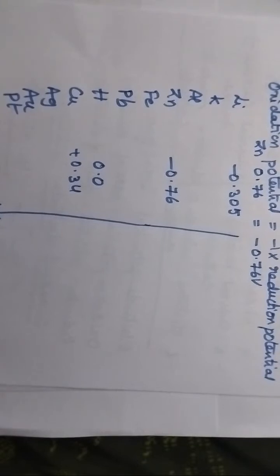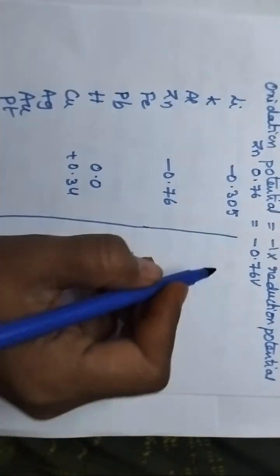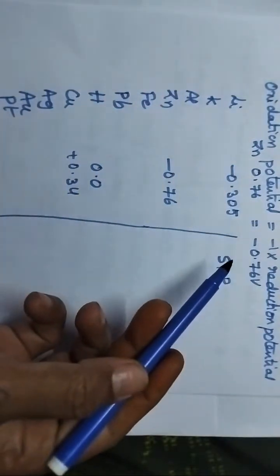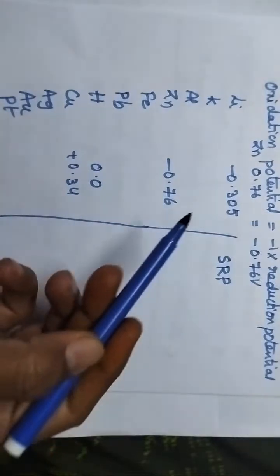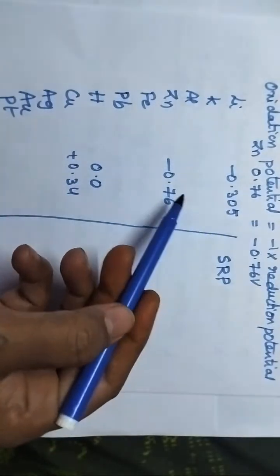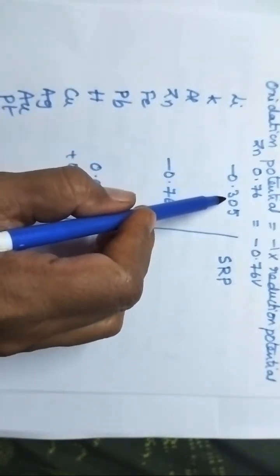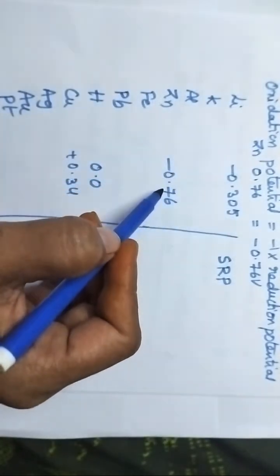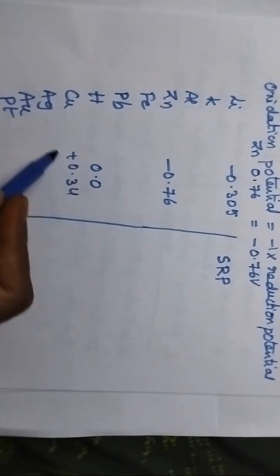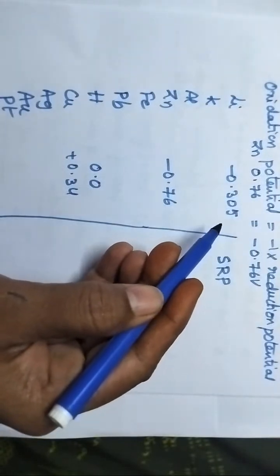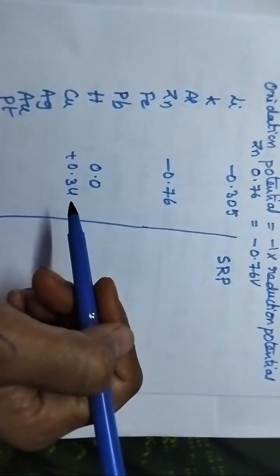So, what is meant by the electrochemical series? It is the arrangement of metals in the increasing order of their standard reduction potentials. As we move from top to bottom in the electrochemical series, the standard reduction potential values increase. That is very clear from the values of lithium, zinc, hydrogen and copper. The reduction potential of lithium is minus 3.05 and that of zinc is minus 0.76. Hydrogen is 0.0 volts. Copper is 0.34 volts. So the reduction potential values increase from top to bottom in the electrochemical series.